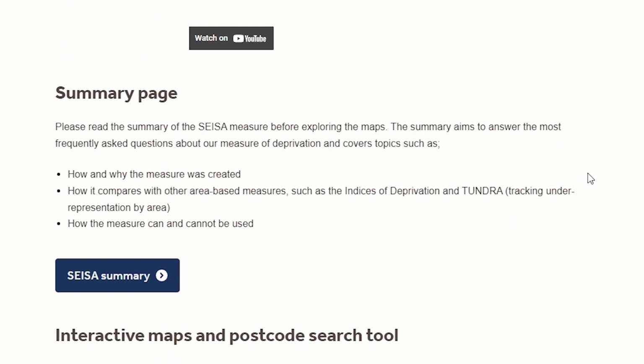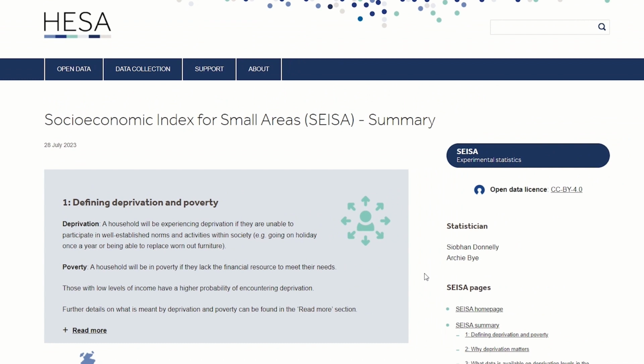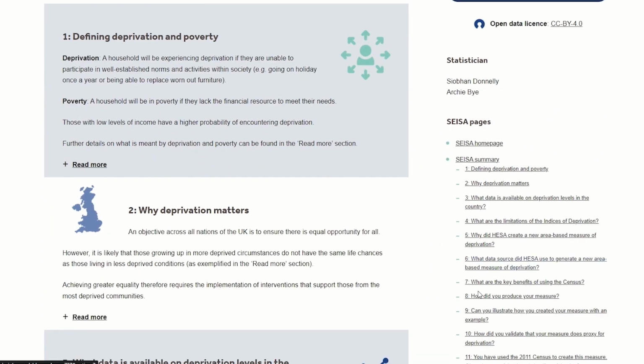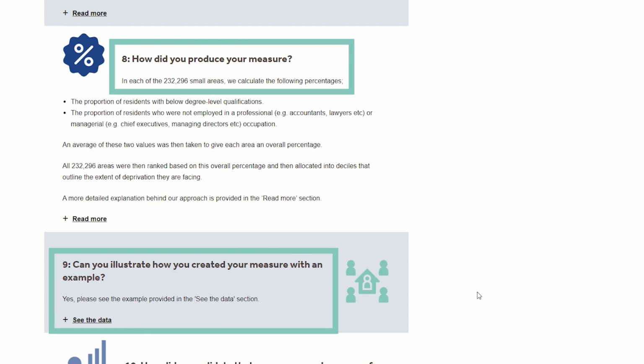The first of these is a link to the summary page. Clicking on this button will navigate users to a site that provides answers to the main questions often asked about our measure. This includes how the measure was generated, how it can and cannot be used, and a table of how it compares to existing area-based measures. For instance, in sections 8 and 9, we explain the methodology behind our measure using a worked example.